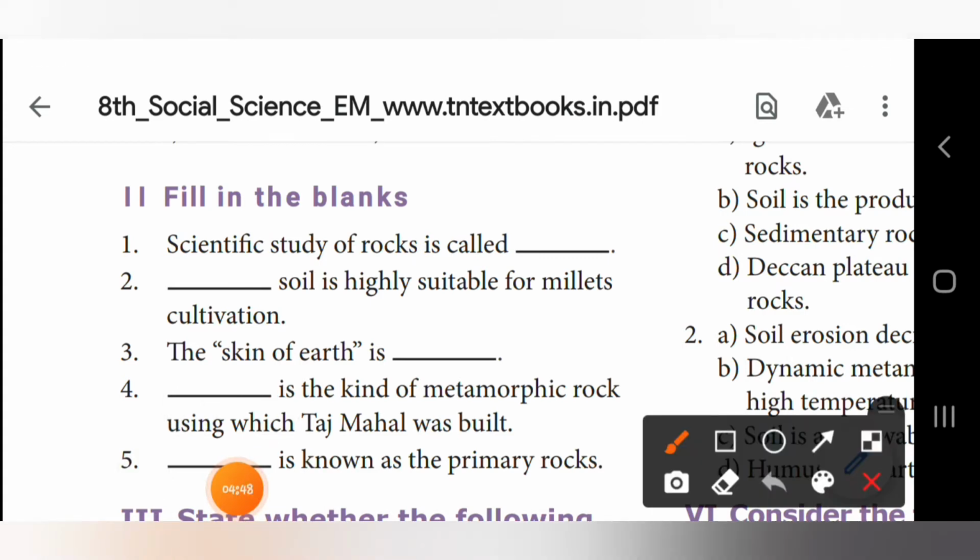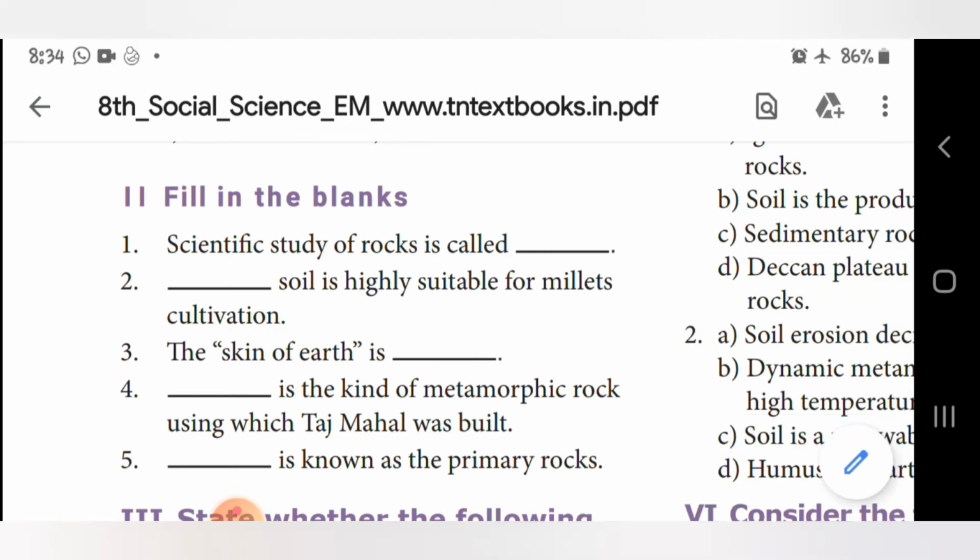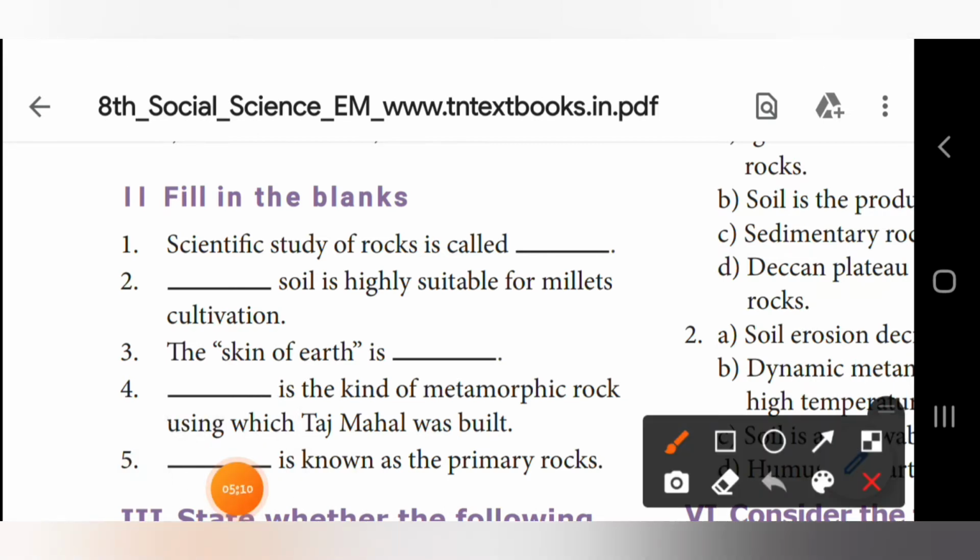The skin of earth is dash. What is called the skin of earth? Yes, it is soil. S-O-I-L. Fourth one, dash is the kind of metamorphic rock using which Taj Mahal was built.